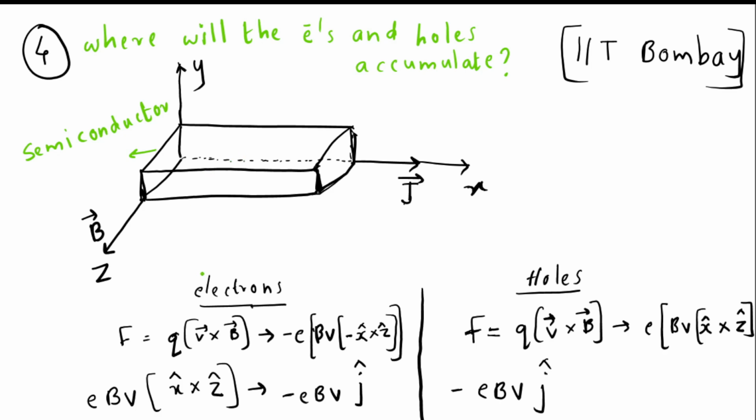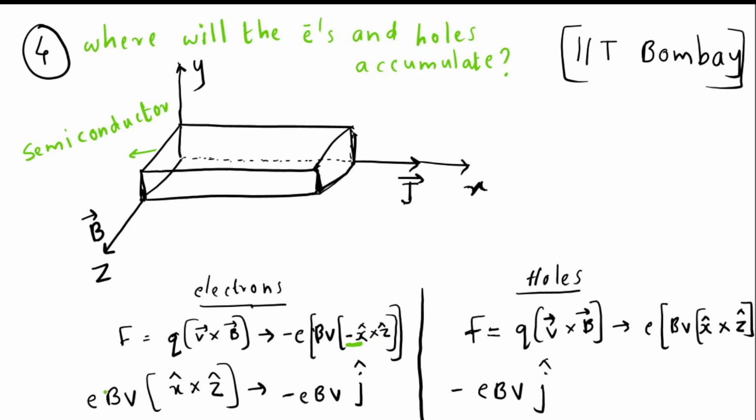Here, we know that when current is flowing along the positive x direction, electrons will move along the negative x direction. So applying the Lorentz force formula, F is equal to q into v cross B. Here the charge of the electron is minus e, the velocity of the electron is along minus x cap direction, and the magnetic field is along the z cap direction.